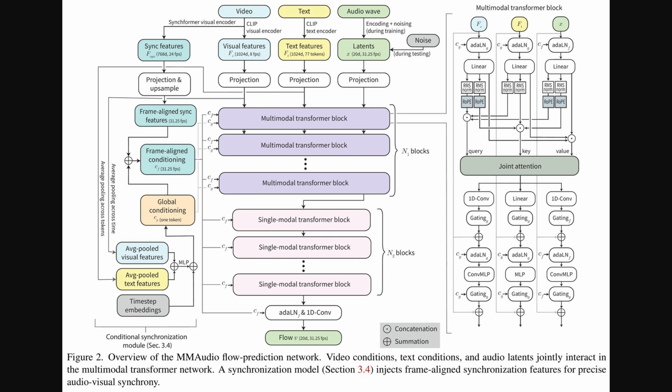Okay, so Figure 2 gives us a closer look inside that MMAudio model we just talked about. Building on the general idea, this shows the actual network architecture. We see the video, text, and audio inputs going in, but what's really detailed here is this special conditional synchronization module. It uses a Synchformer visual encoder to extract visual features at a higher frame rate, specifically to help nail the timing. These sync features, along with the regular visual and text features, feed into a series of multimodal transformer blocks, followed by some audio-only blocks, to predict the final audio flow.